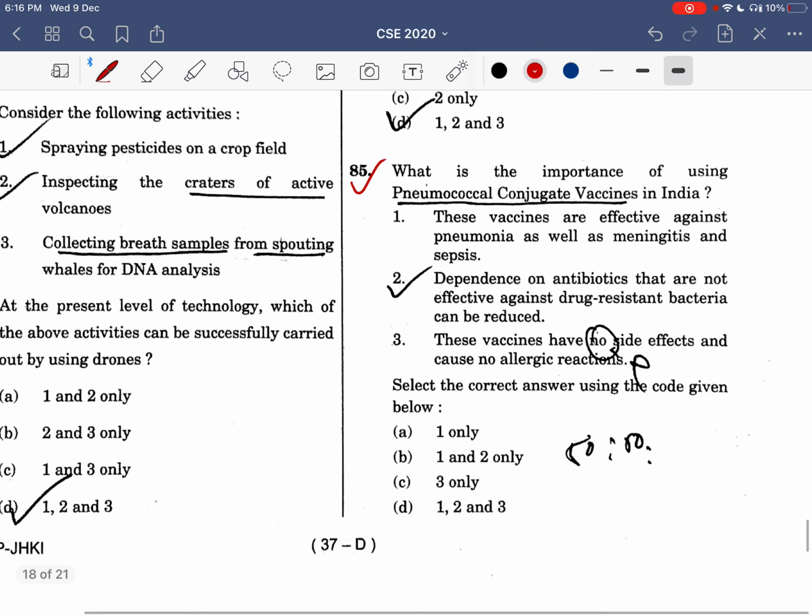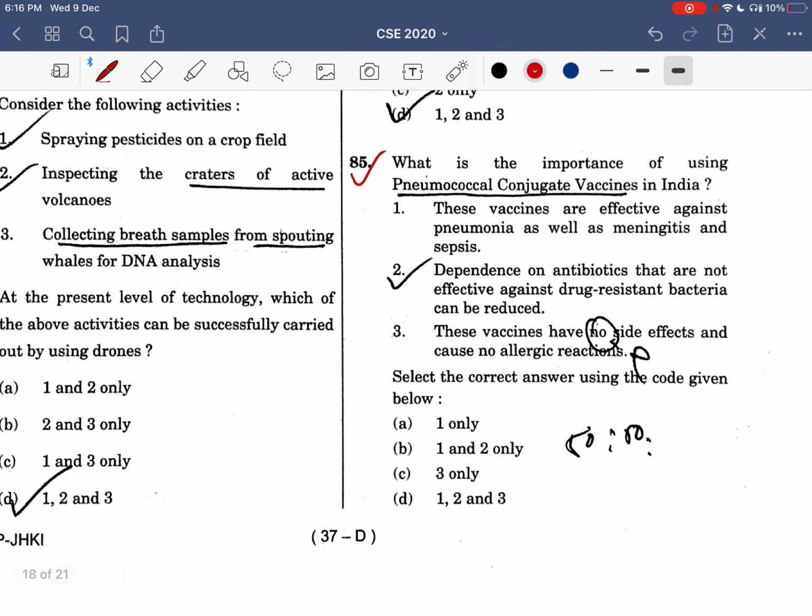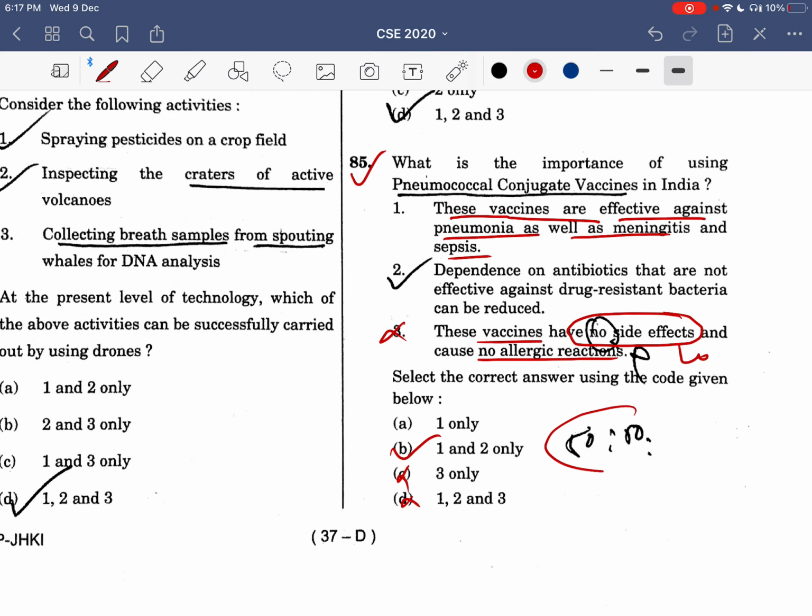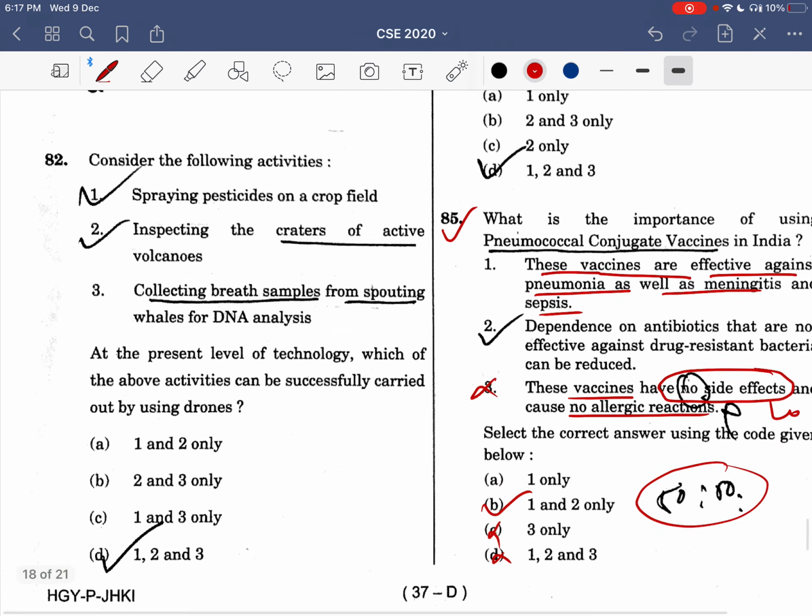Now this question, in pneumococcal conjugate vaccine, no side effect. I hold this word that it is not possible that any vaccine has no side effects and causes no allergic reaction. This is an extreme word. So I eliminated the 3rd option, and this both got eliminated. Now, dependence on antibiotics that are not effective against can be reduced. So these 2 options were correct. Option B I made it correct, because these 2 are very general statements. You can know about it by reading also. So this is a 50-50 statement, as I told you.